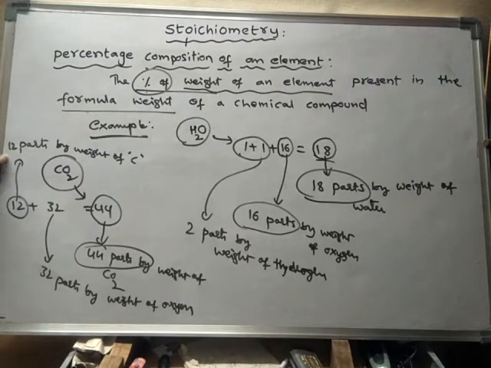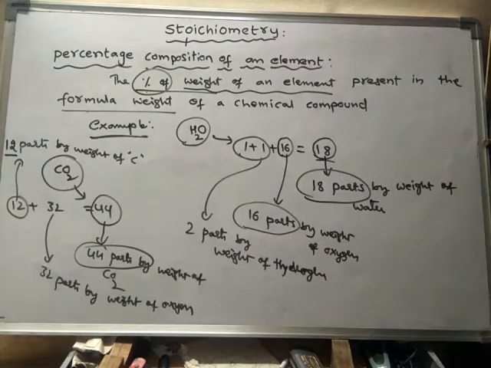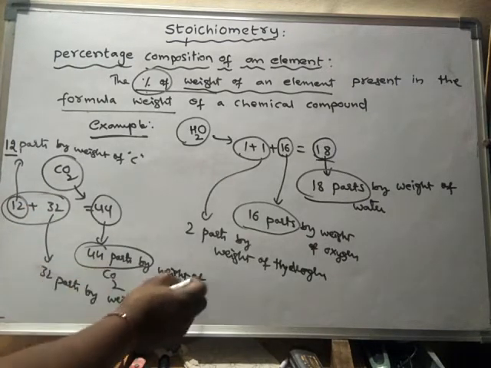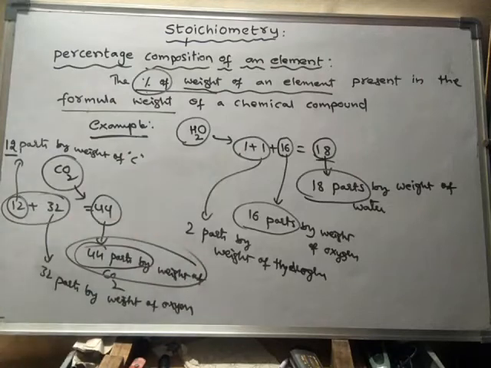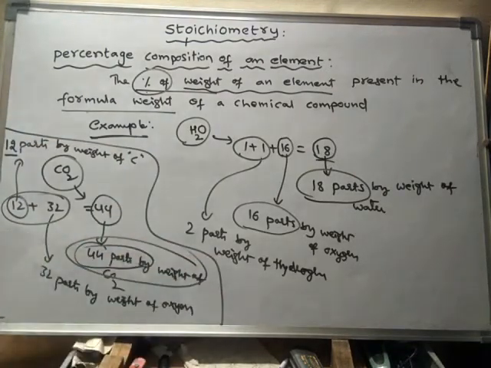When they combine, they form 44 parts by weight of carbon dioxide. Like this, every formula weight can be explained.